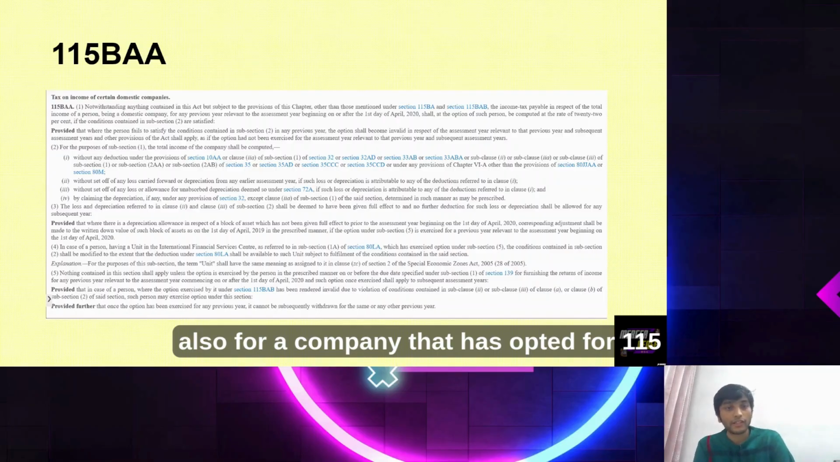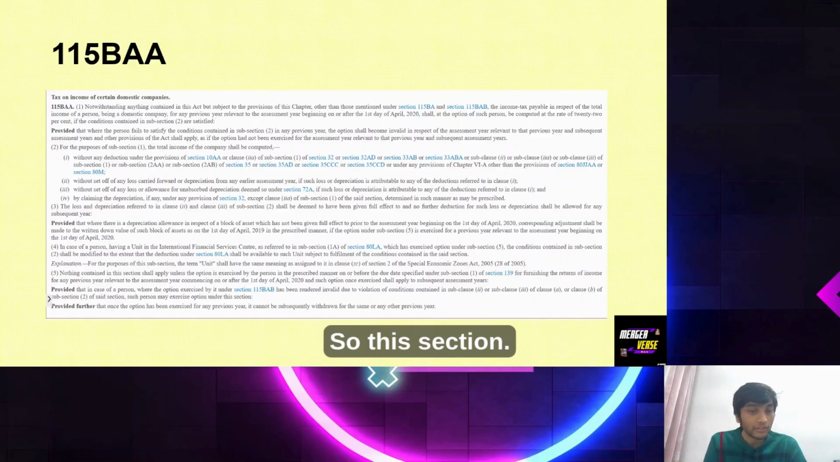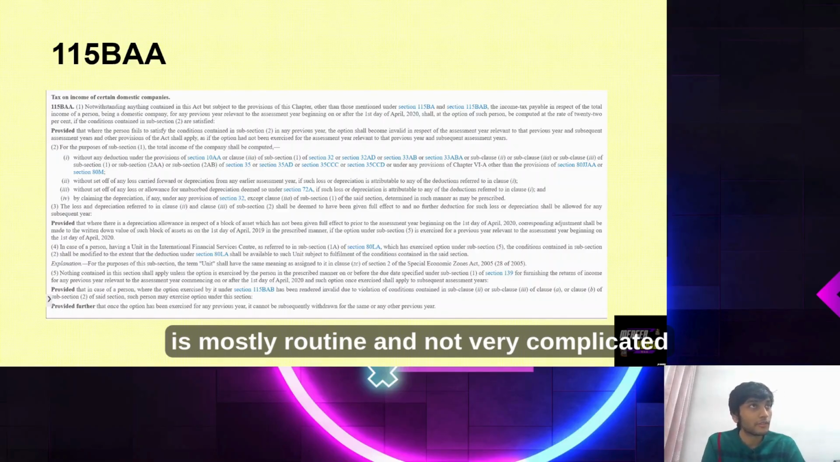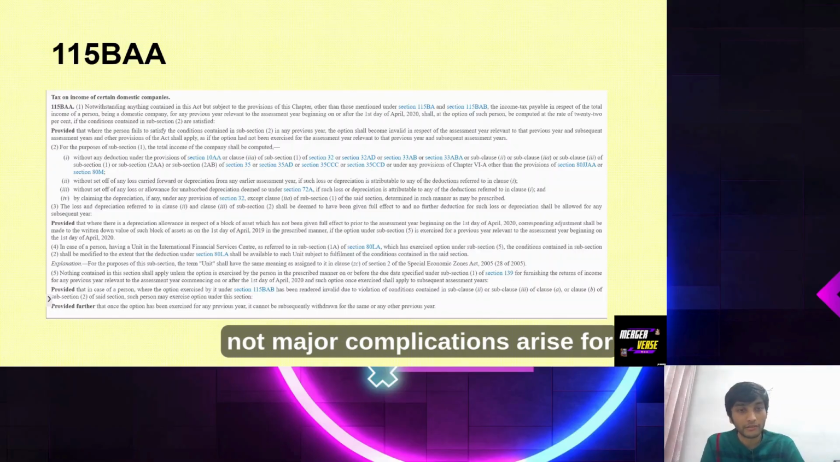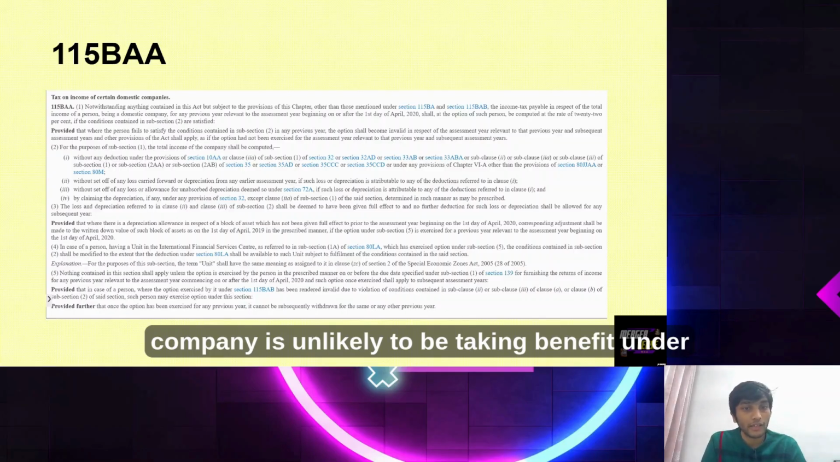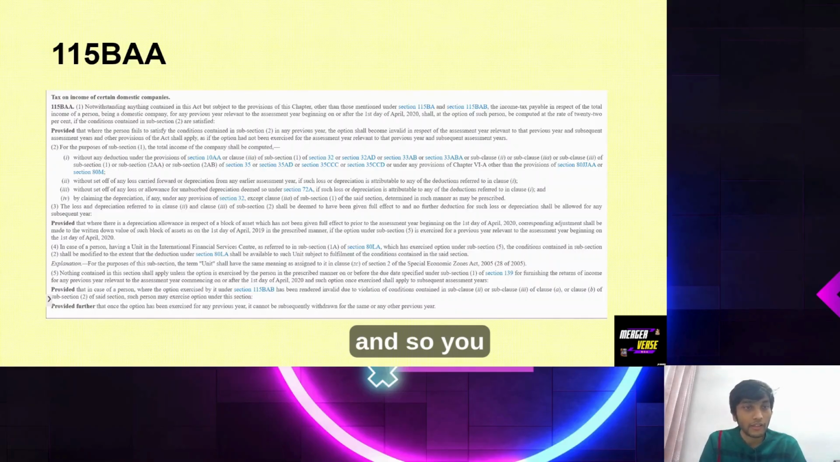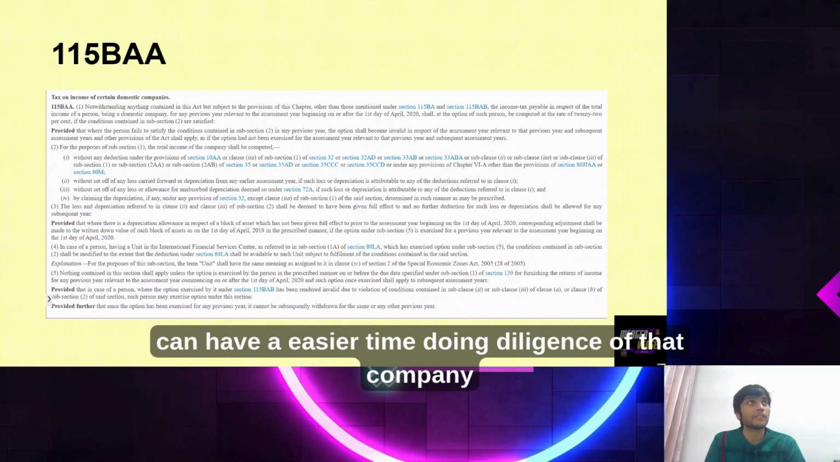And also for a company that has opted for 115BAA, the MAT provisions will no longer be applicable. So this section is mostly routine and no major complications arise for this one. And in general, if you see a company has opted for 115BAA, it's most likely that this company is unlikely to be taking benefit under 10AA or 80IA series, and so you can have an easier time doing diligence of that company.